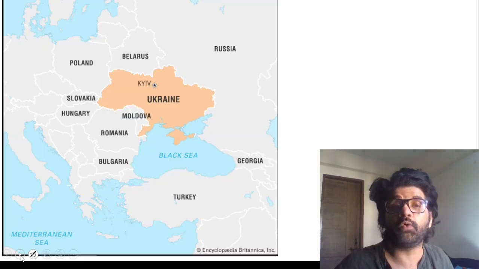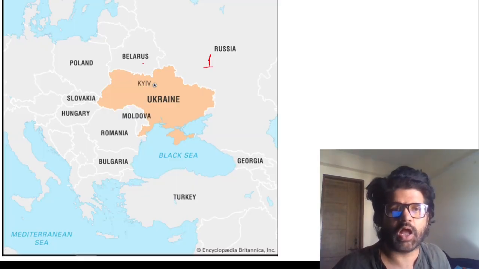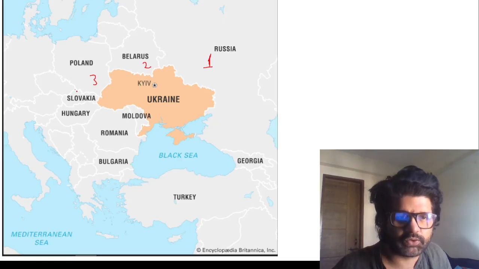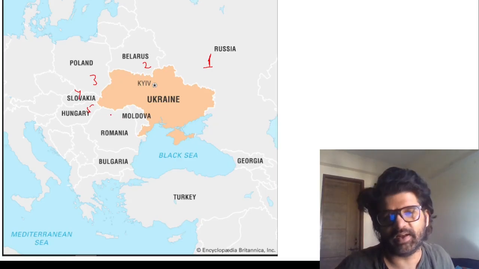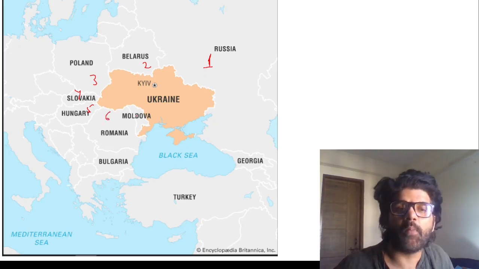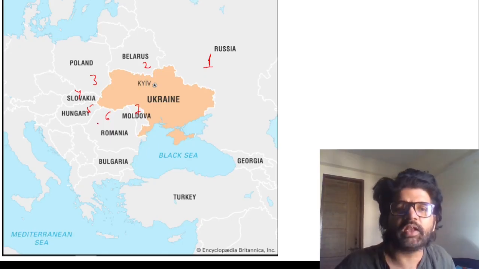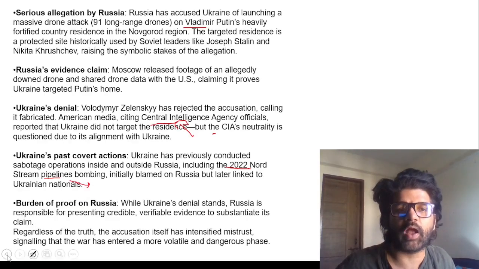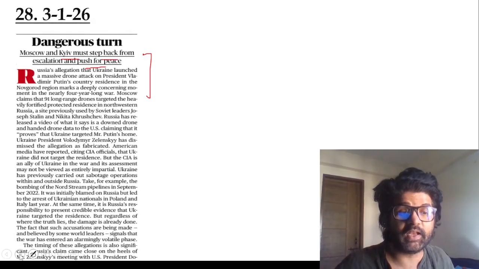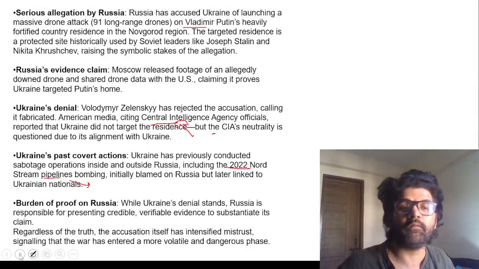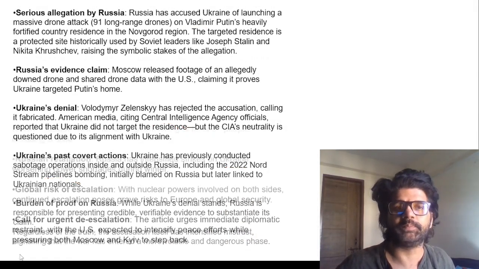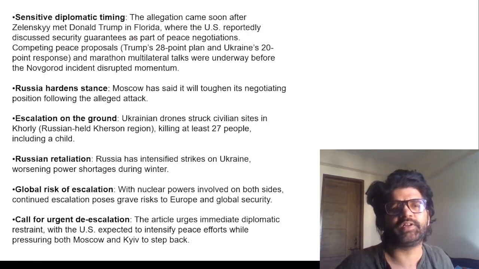What is important here is focus on Ukraine map, guys. Russia, Belarus, Poland, Slovakia, Hungary. People of Hungary are very hungry, guys. Cheap joke. Romania, Moldova. So these countries, they're bordering Ukraine. So they can ask you which of the following countries are bordering Ukraine. So have a look at these countries. They are really important. How important? Really, really, really important. So that is, again, sensitive diplomatic timing.